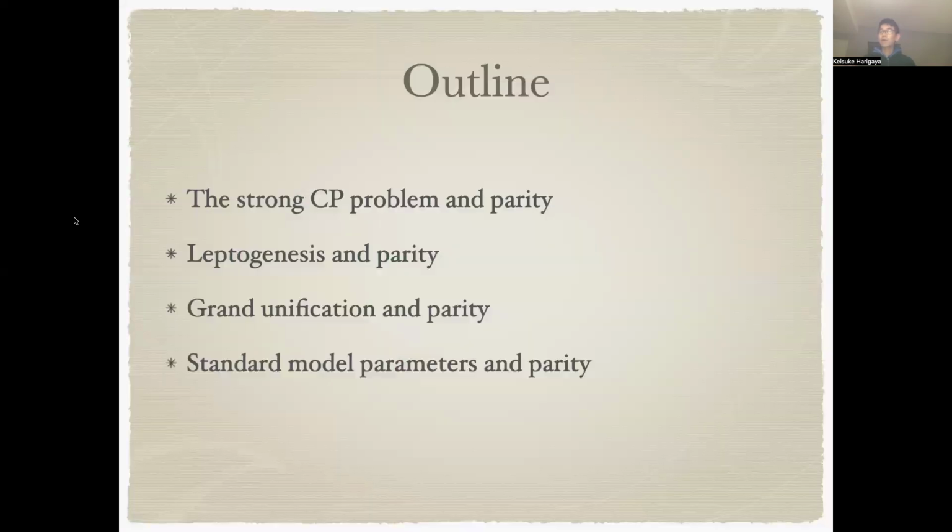I first explain how the parity symmetry can solve the strong CP problem, and then discuss the implication of the parity to leptogenesis, grand unification, and the precise measurements of the Standard Model parameters. Let's first start from the strong CP problem.